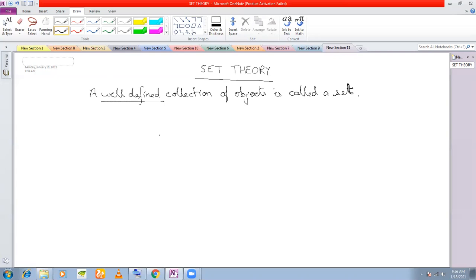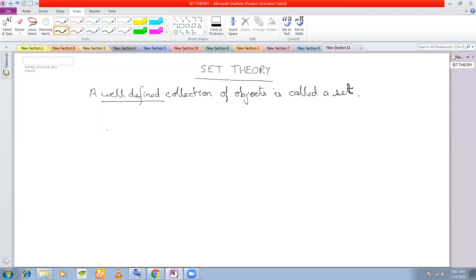Any set that is there must have a definition, the basic definition. The elements must have something in common to each other. So this is the definition of sets.